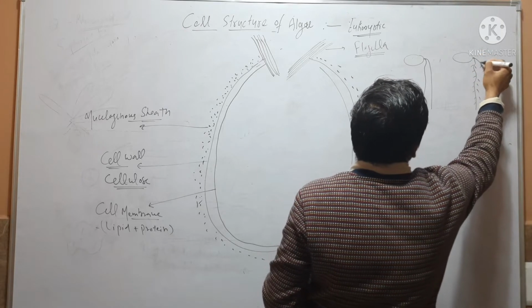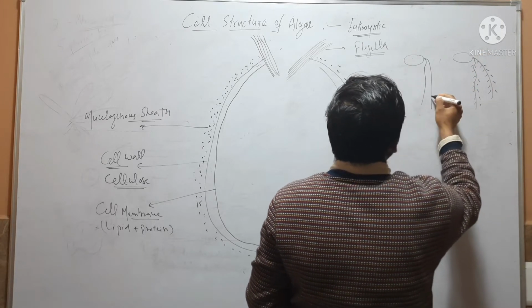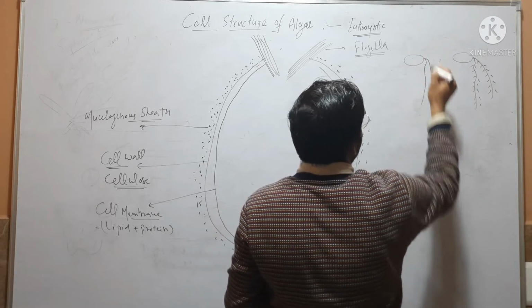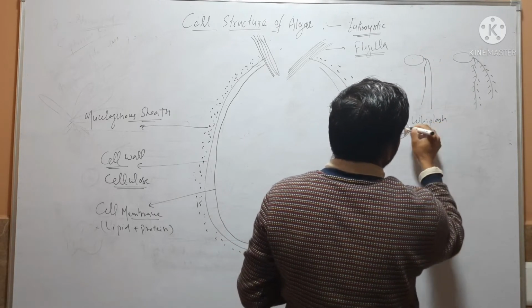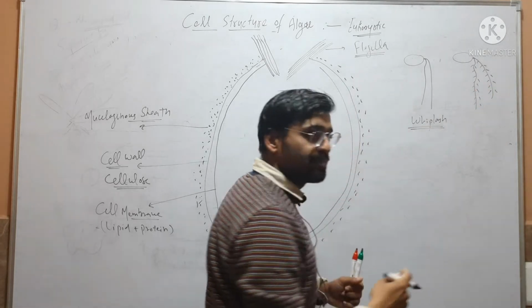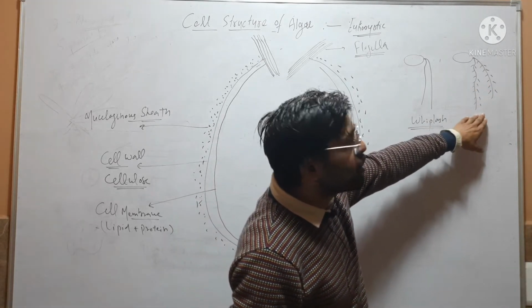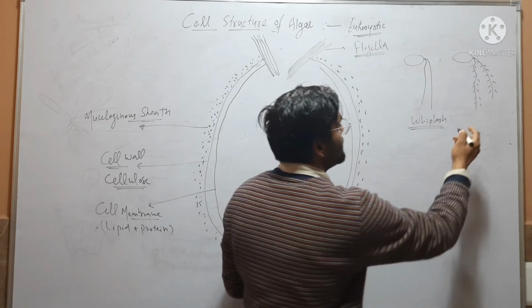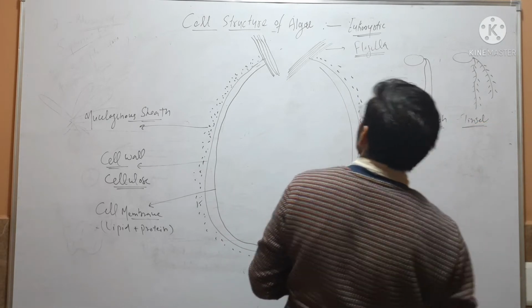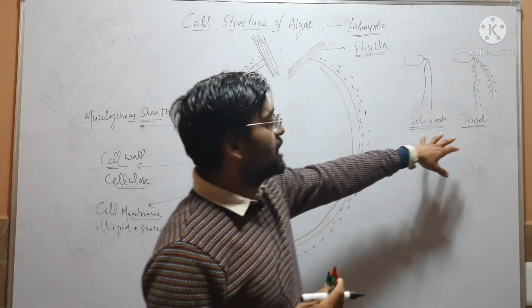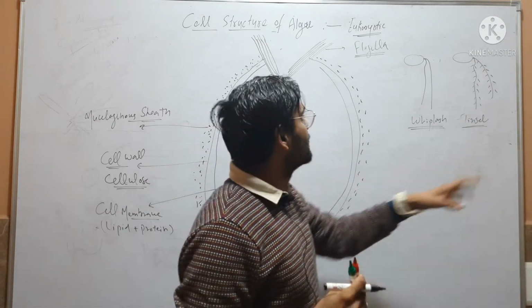If flagella have smooth surface, then they are called whiplash type. If they have small hairs on the surface of flagella, then they are called tinsel type. So flagella may be whiplash type or tinsel type.